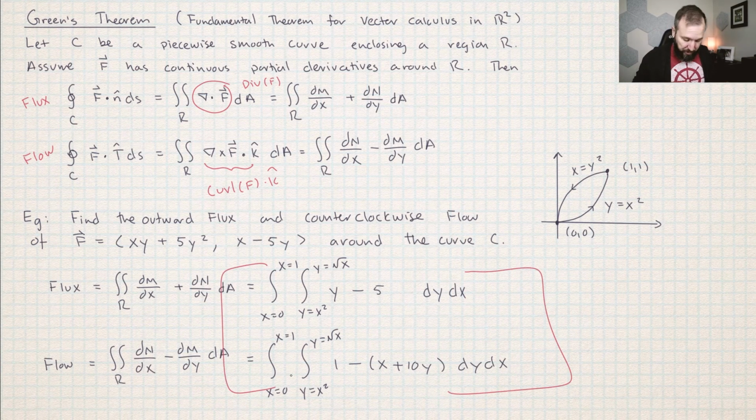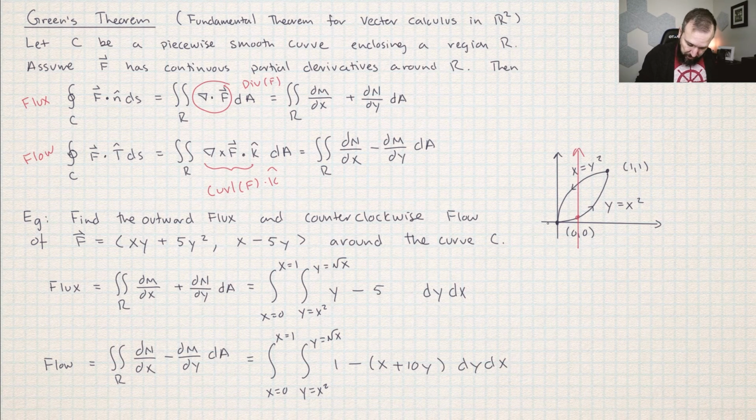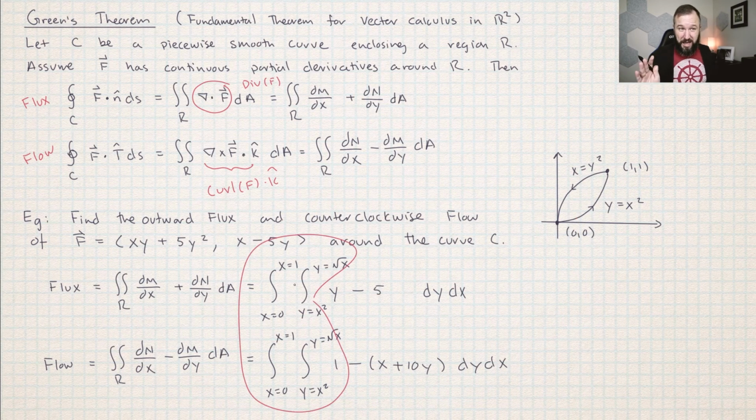Oh, I should also probably mention the limits of integration here. I just chose to do dy first, then dx. So if you shoot a laser beam up this way, it enters at y equals x squared, and it exits at y equals the square root of x. And then obviously x goes from 0 to 1. Another thing that makes this easy from a student point of view is that the limits of integration are always the same for both of these problems. So I'm just dying to know the answer. Let me work it out here.